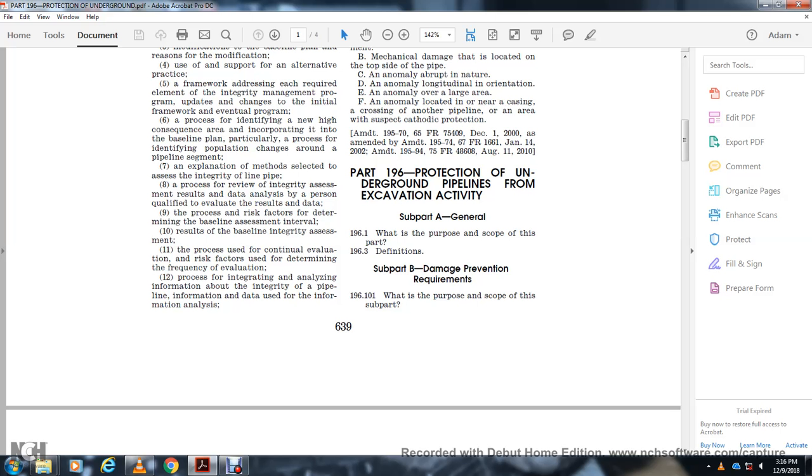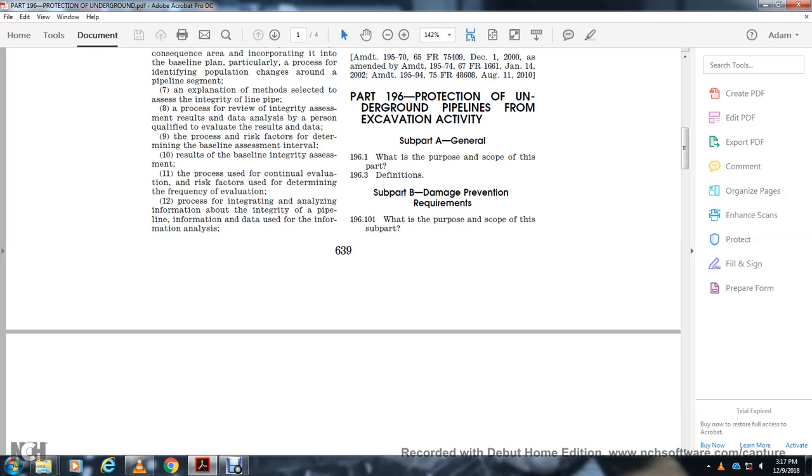Alright, Part 196, Protection of Underground Pipelines from Excavation Activity. Part A, General. 196.1, What is the scope of the subpart? 196.3, Definitions. Subpart B, Damage Prevention Requirements. What are the purpose and scope of the subpart?